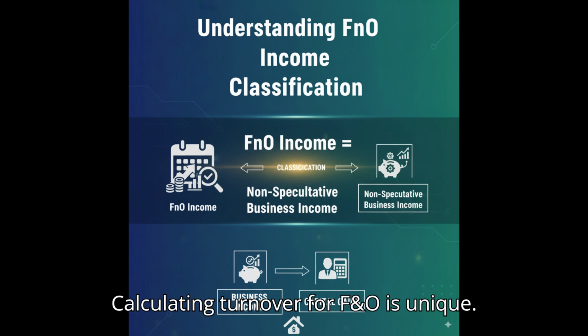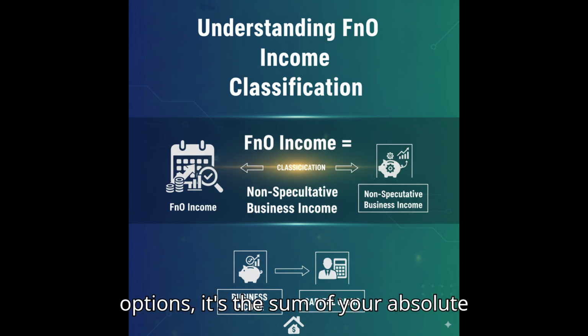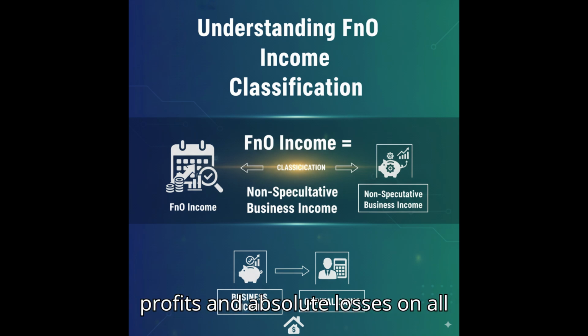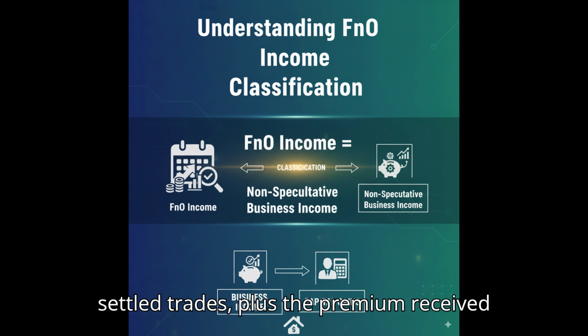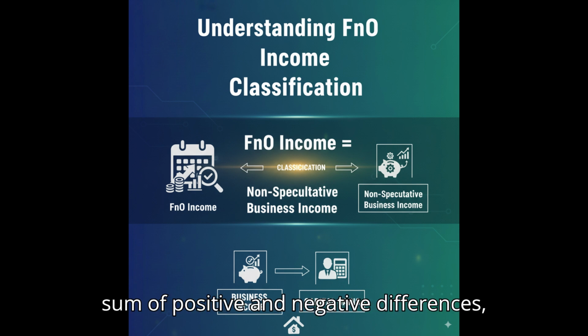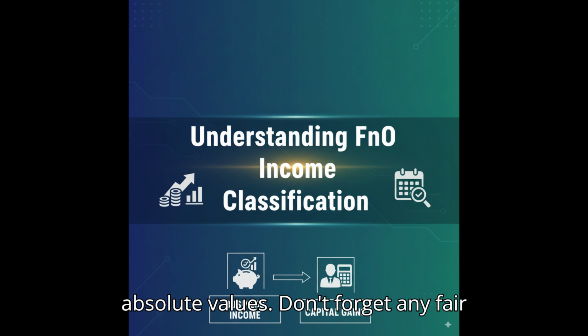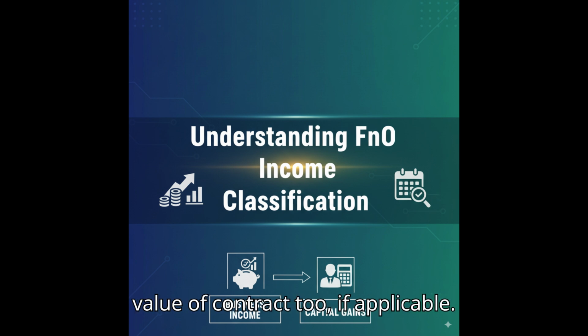Calculating turnover for F&O is unique. It's not just your selling price. For options, it's the sum of your absolute profits and absolute losses on all settled trades, plus the premium received on selling options. For futures, it's the sum of positive and negative differences, absolute values. Don't forget any fair value of contract too, if applicable.